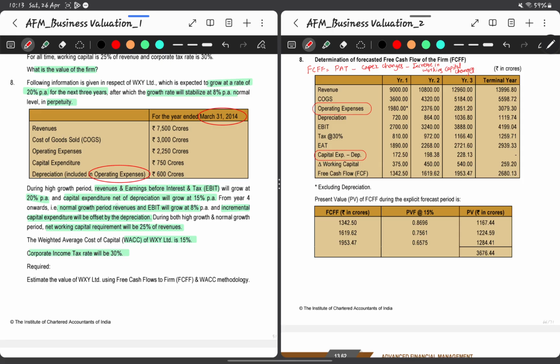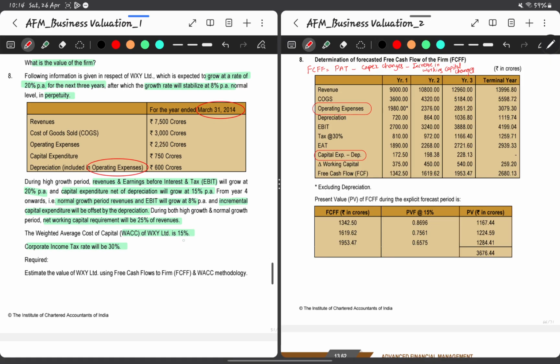During the high growth period, EBIT will grow at 20%. Capital expenditure net of depreciation will grow at 15%. From year 4, the normal growth period, revenues and EBIT will grow at 8% per annum. Incremental capital expenditure will be offset by depreciation. During both high growth and normal growth periods, net working capital requirement will be 25% of revenue, and the weighted average cost of capital is given as 15%. Corporate income tax is given as 30%.